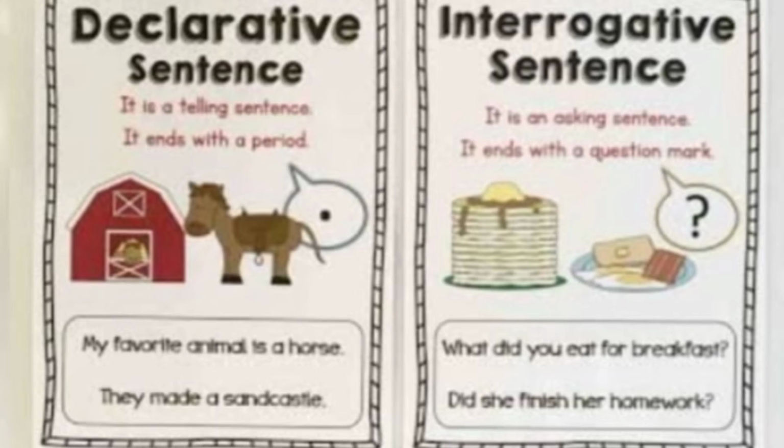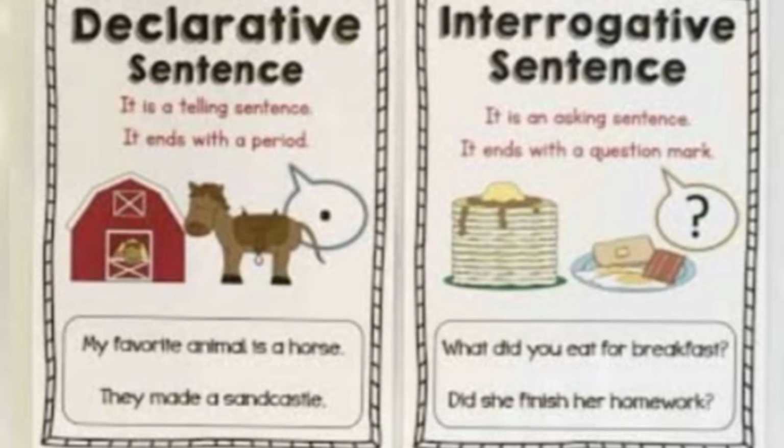Declarative sentences. For example, my favorite animal is a horse. It is simply telling that horse is my favorite animal. And second one, they made a sand castle. So it is also simply telling that they made a sand castle. It is a simple sentence and a declarative or assertive sentence.